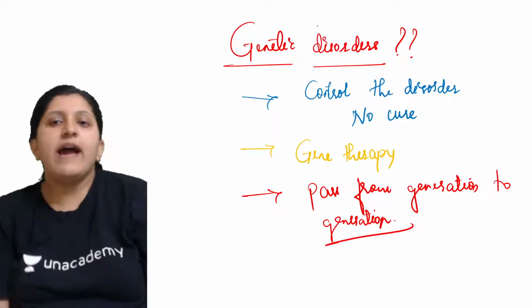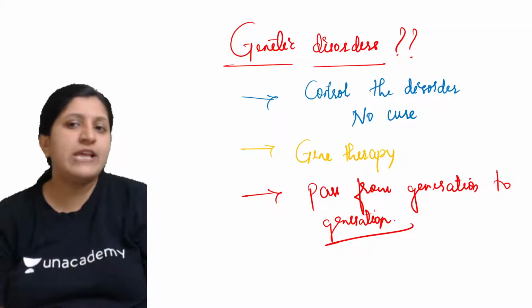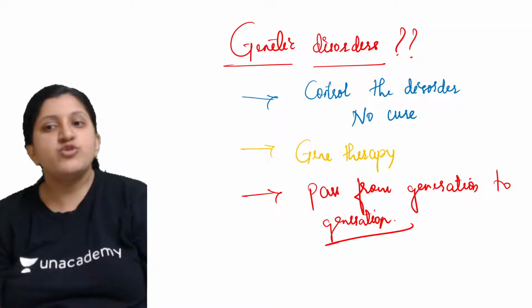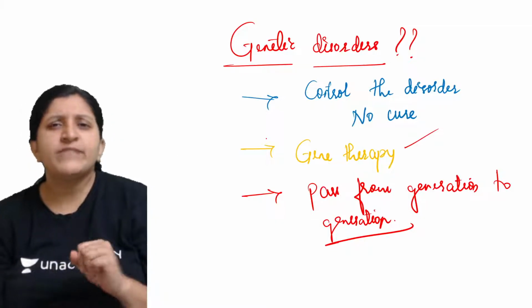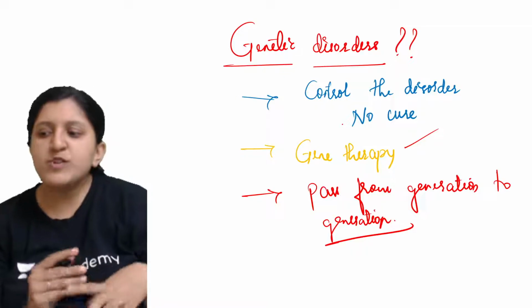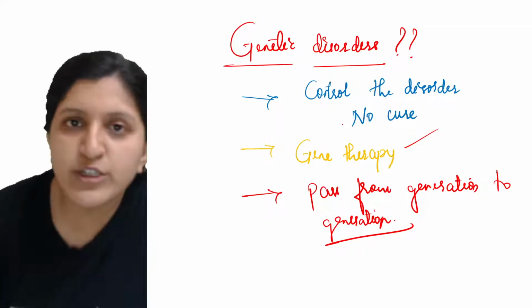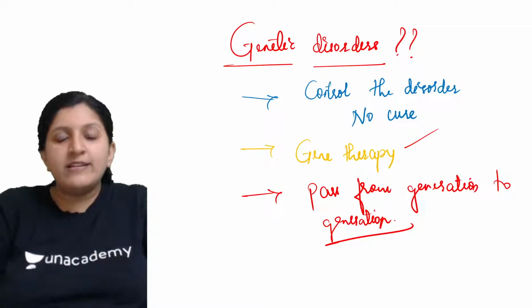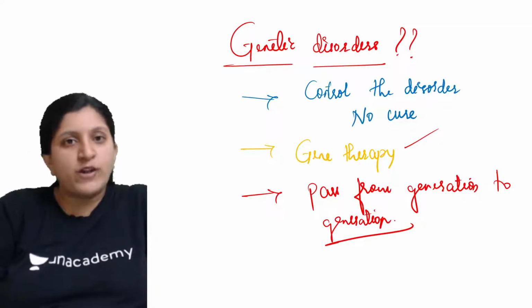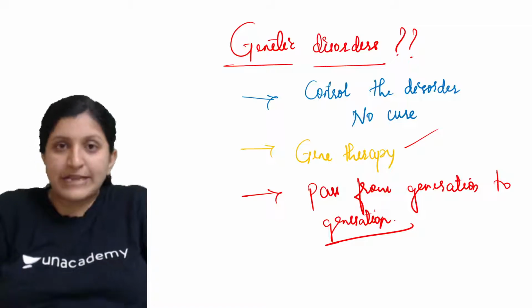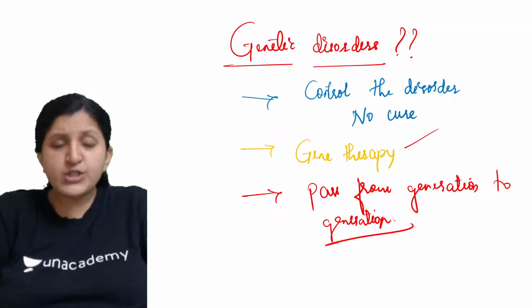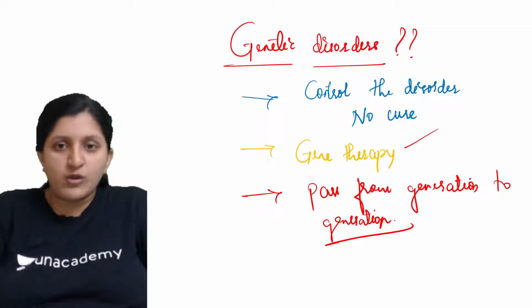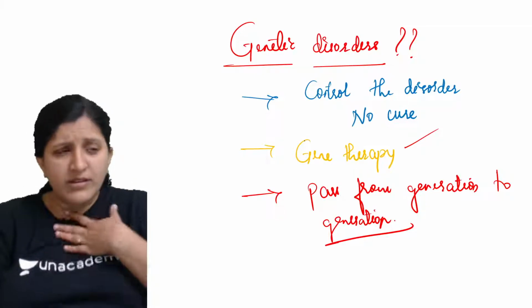Genetic disorders can be controlled with tablets. In gene therapy, the faulty gene is replaced by a good, fully functional gene, so that we can stop the disorder in the present generation. We can also prevent it for future generations, so that way it is promising.